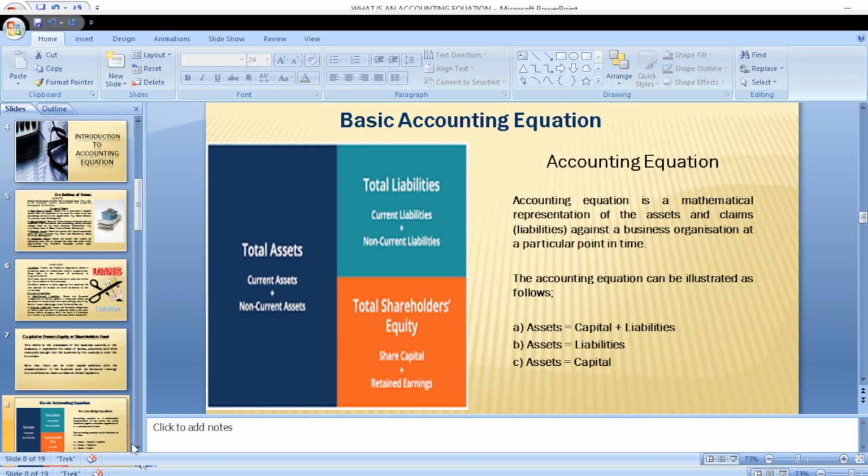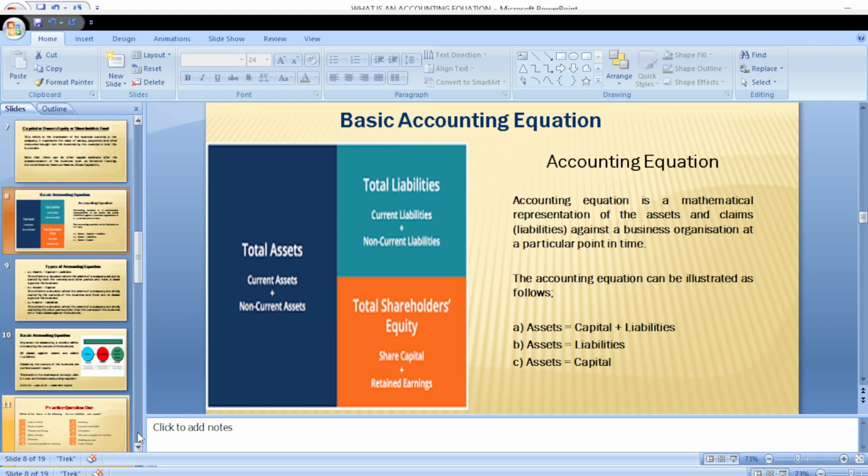Don't forget, he's borrowing the 3 million directly from the bank without having to put his own money into the business. Now, the last part is where he has decided to invest the 3 million of his own personal money into the business without borrowing any amount from either the bank or any other person. Then we can say asset equals capital.